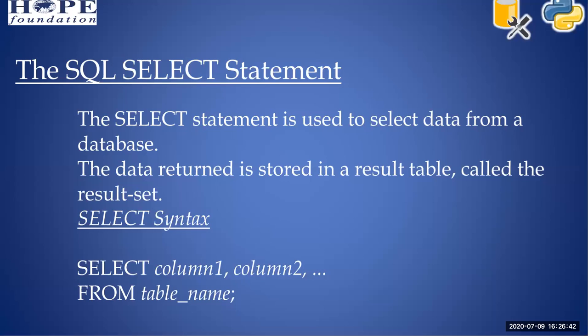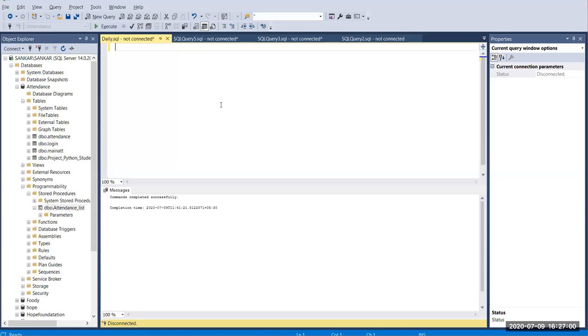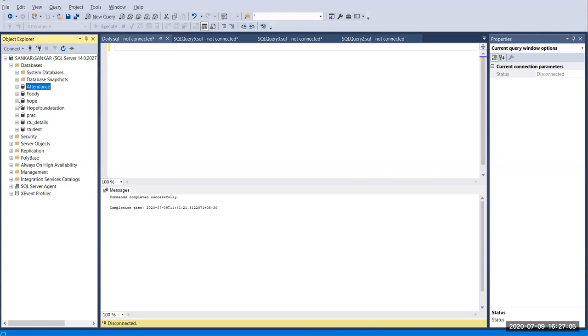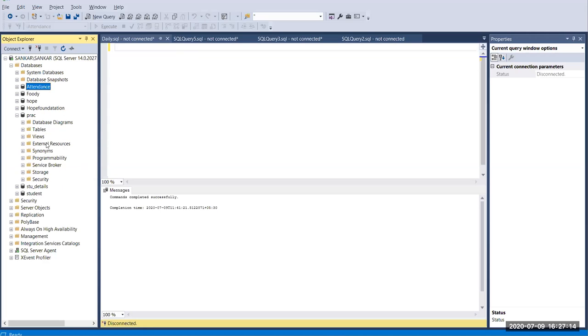So you can give a star if you want to get the entire column from the table, so you can use star here instead of column names. Okay, so select column 1 and column 2 from table name. Okay, simple, right? So let's see. And here I'm going to use prac. Okay, so in prac I have inserted, and I have also created a table customers.